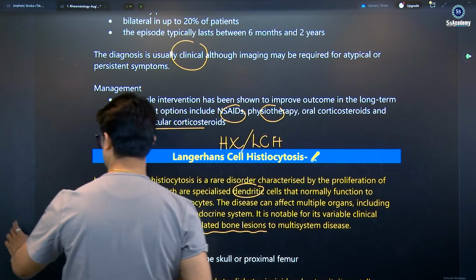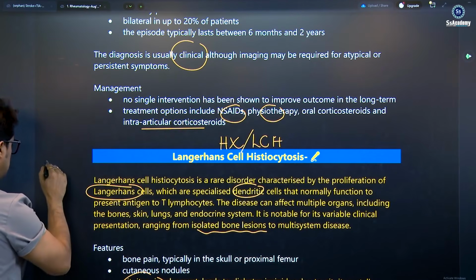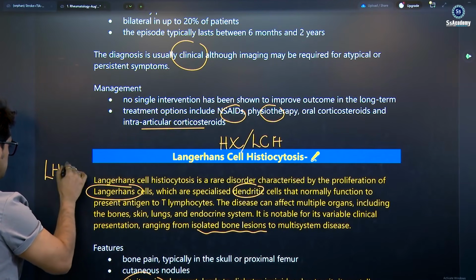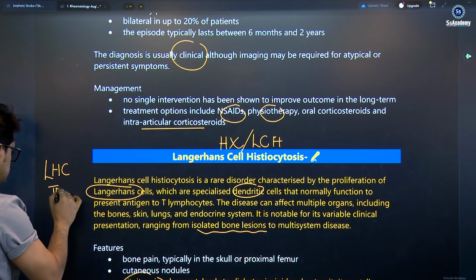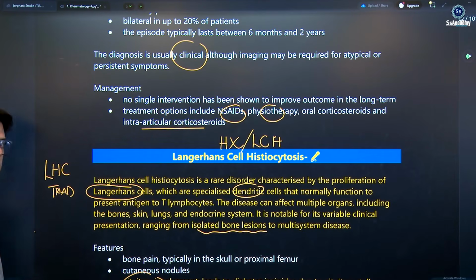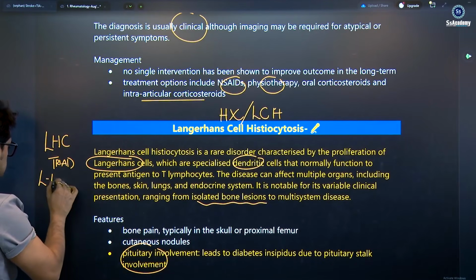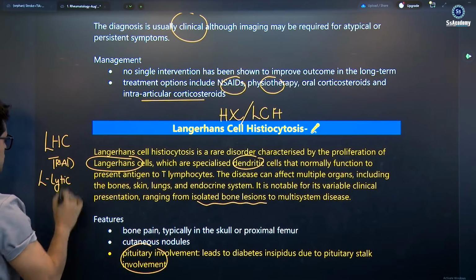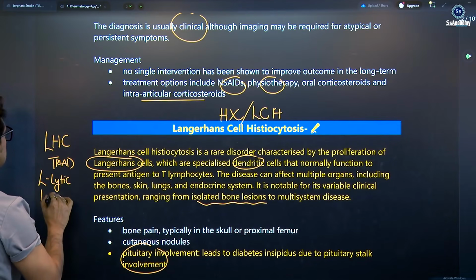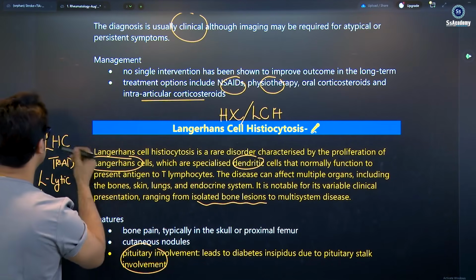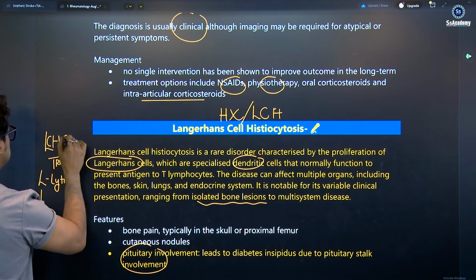The new name idea. So I will give one of the box ideas. Langerhans cell histiocytosis is basically a triad. I'm giving a triad box so that it will be helpful. So L, just remember, for lytic bone lesions. Langerhans cell histiocytosis, LCH.